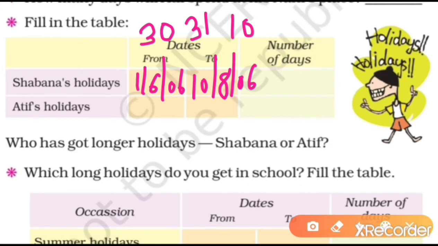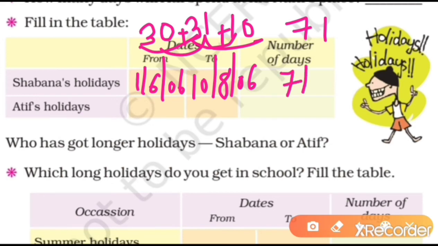So we will add: 30 plus 31 is 61, and 61 plus 10 is 71 days. But on the 10th of August his school will start, so we have to subtract 1 day. So it will be 70 days of holidays.